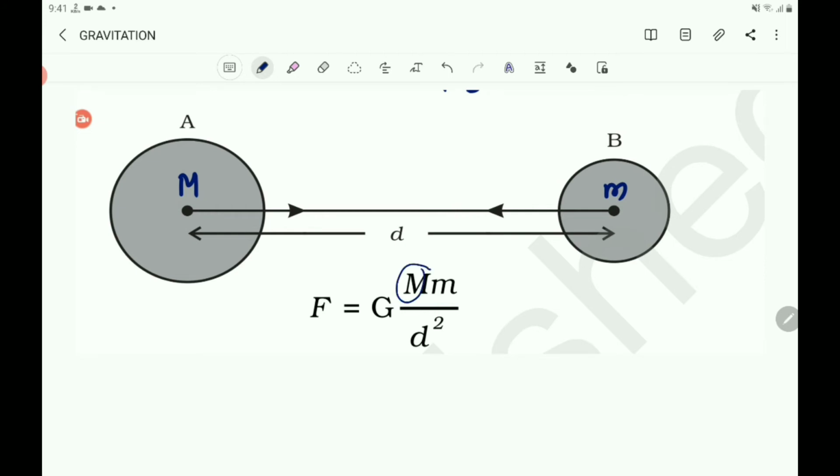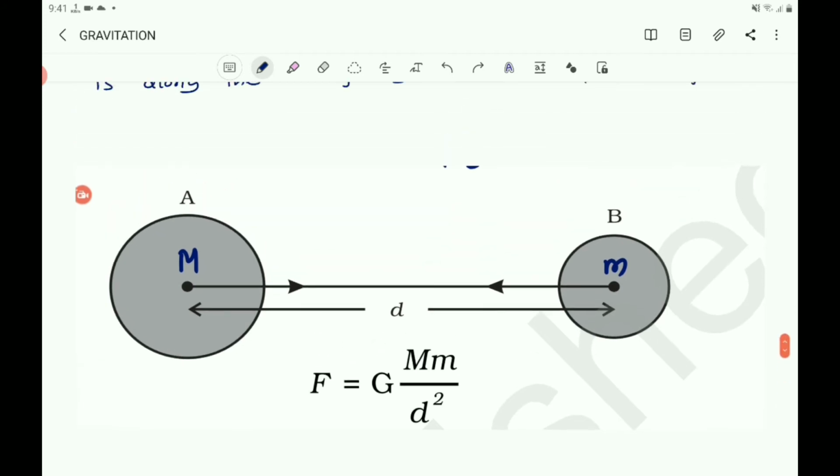Here capital M and small m are the masses of the two objects and D is the distance between them. That is according to Newton's law of gravitation.